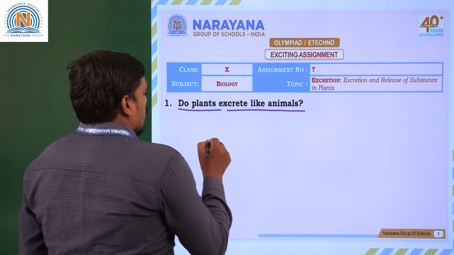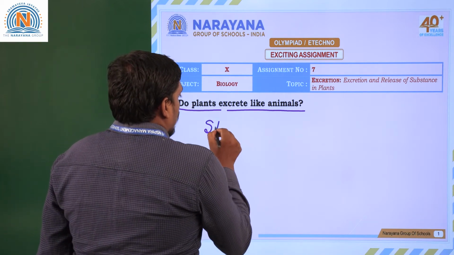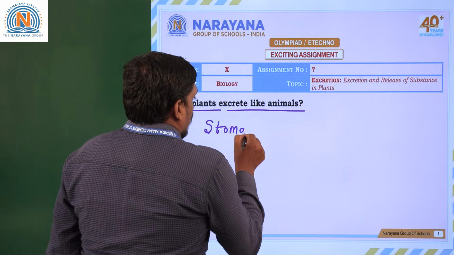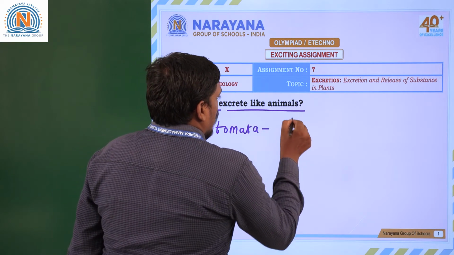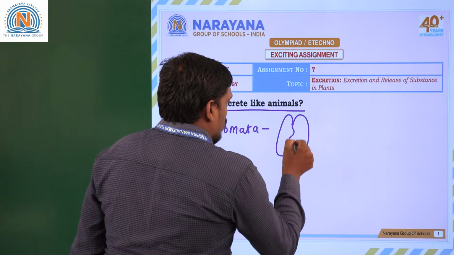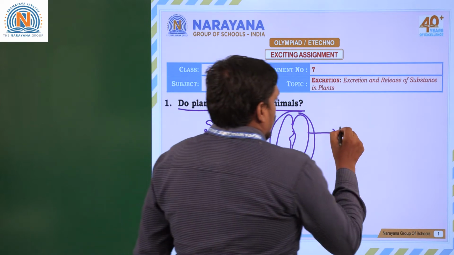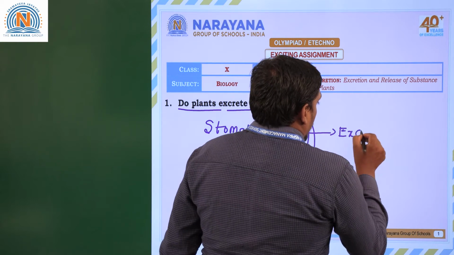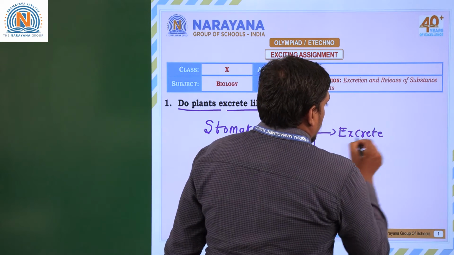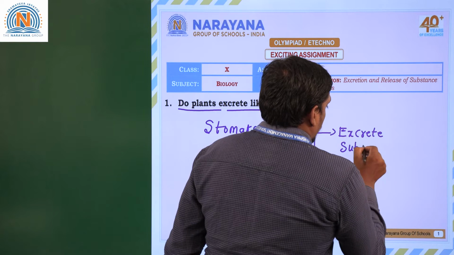Suppose we take the leaf. The leaf contains stomata. Leaves contain stomata, which are bean-shaped cells that can excrete substances.